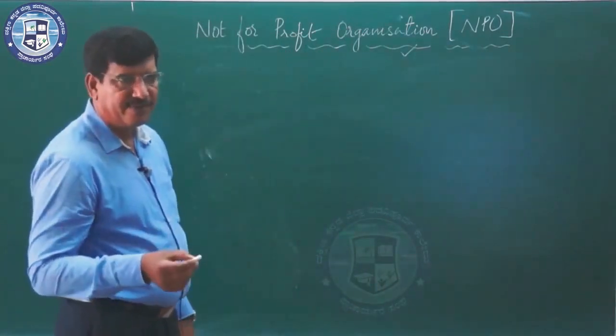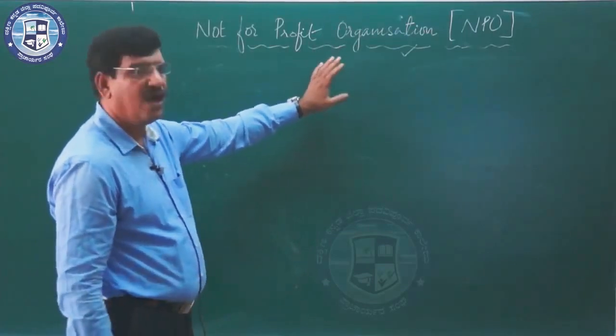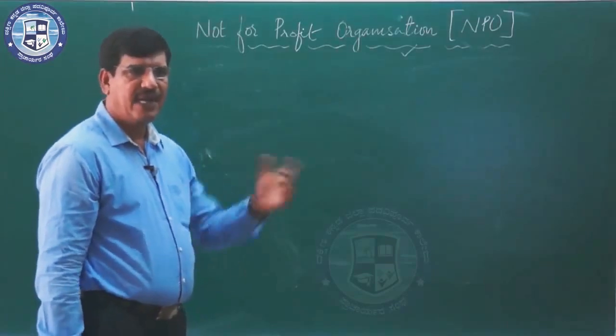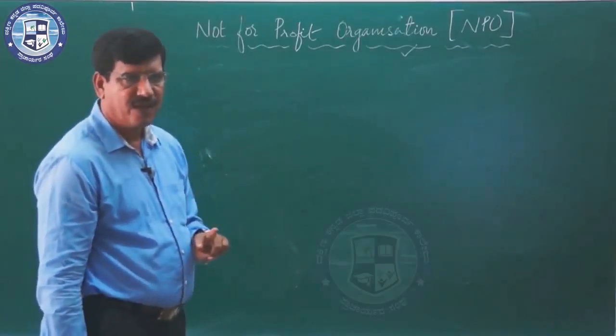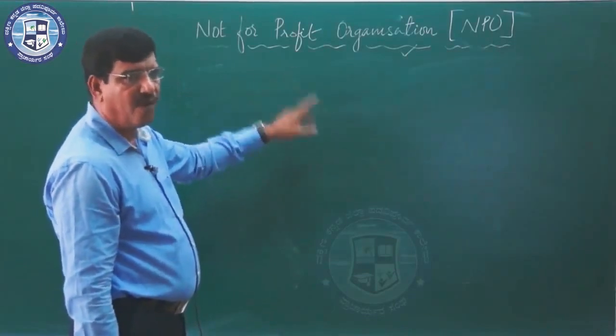I have been telling, while analyzing the various terms which are used by NPO, I used to say capital items and revenue items.